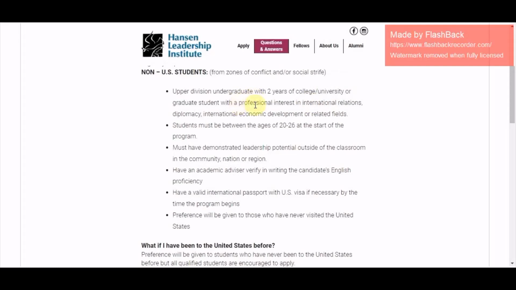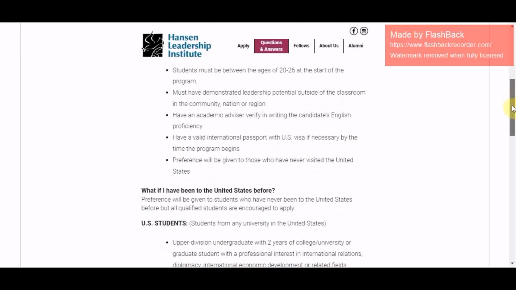Two years with a professional interest in international relations, diplomacy, international economic development or related fields. So if you're studying economics, that's normal, you can apply, because at the end of the day it's within these circles. Students must be between the ages of 20 to 26, so you shouldn't exceed this age. If you're 20, that's fine. If you're 23 or 24, that's fine, but you shouldn't be more than 26. So take note, because the system will evaluate your age eligibility. If you are not eligible, the system will obviously tell you. So take note of that.